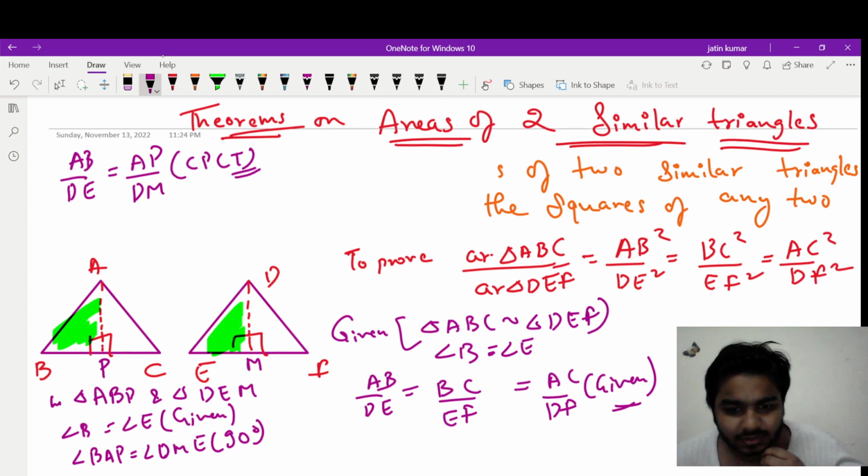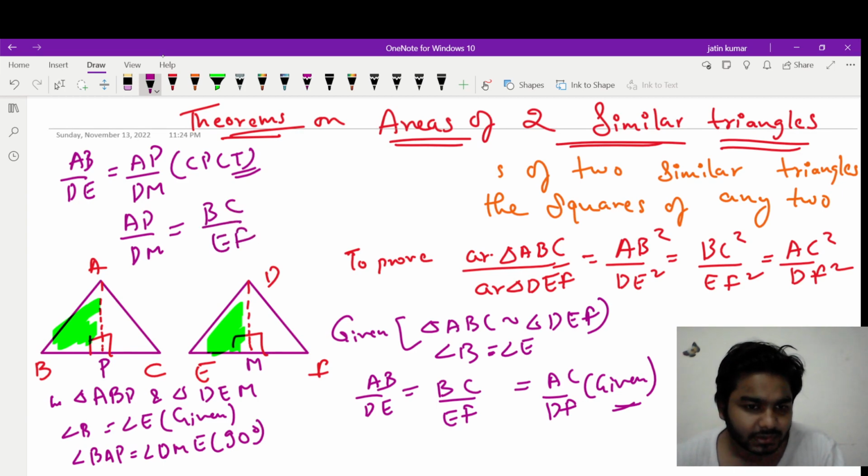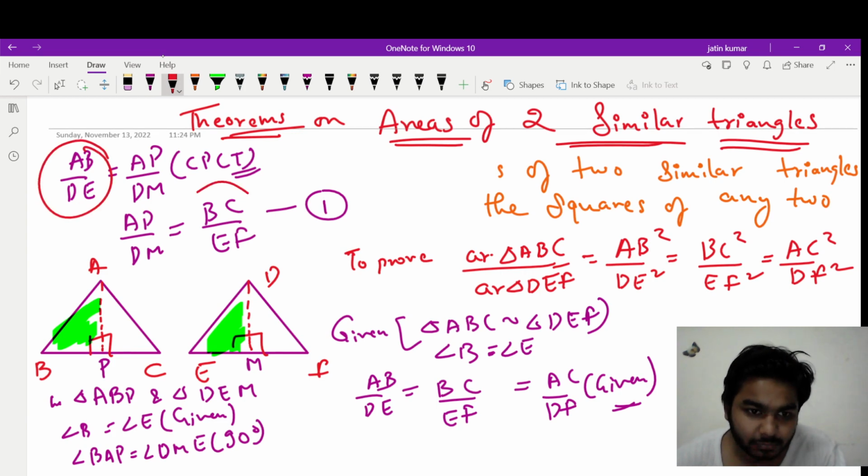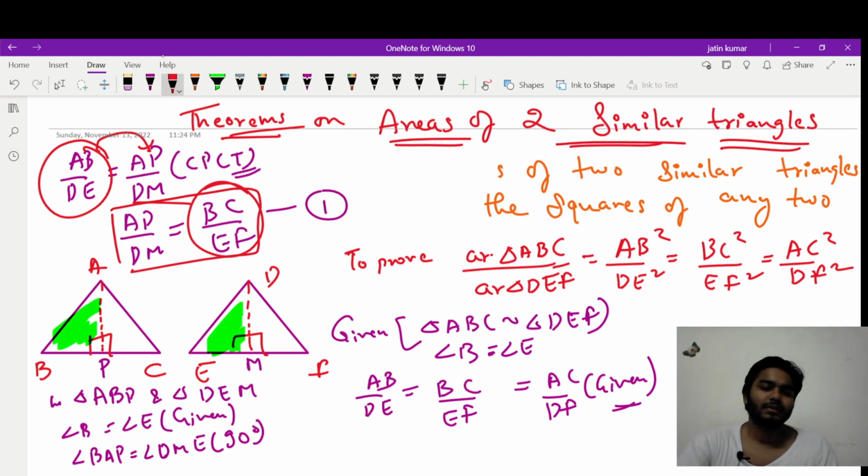If I can say this, can I also say that AP upon DM is equal to BC upon EF? Yes, let's call this 1, because see, AB upon DE was equal to BC upon EF, and now AB upon DE is equal to AP upon DM, so these two will also become equal, right? I hope you have got this. AP upon DM is equal to BC upon EF. This is equation 1.